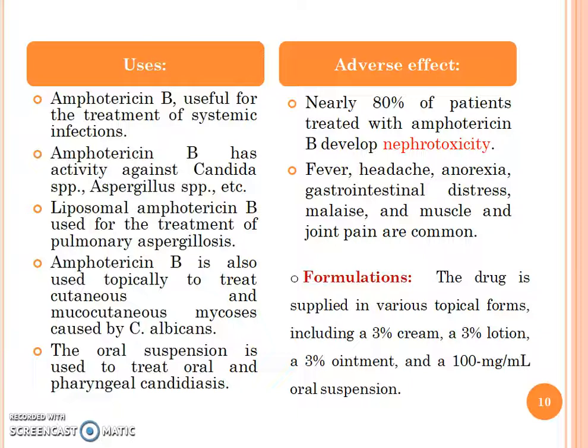The oral suspension is used to treat oropharyngeal candidiasis. Adverse effects: nearly 80% of patients treated with amphotericin B develop nephrotoxicity. Fever, headache, anorexia and GI disturbances are the common side effects. Formulations: the drug is supplied in various topical forms including 3% cream, 3% lotion and 3% ointment, and 100 mg per ml oral suspension.